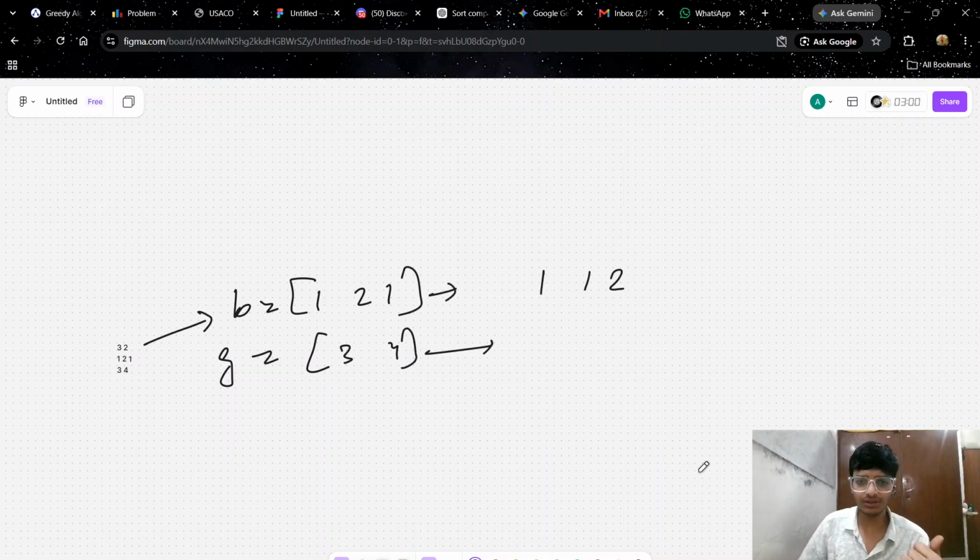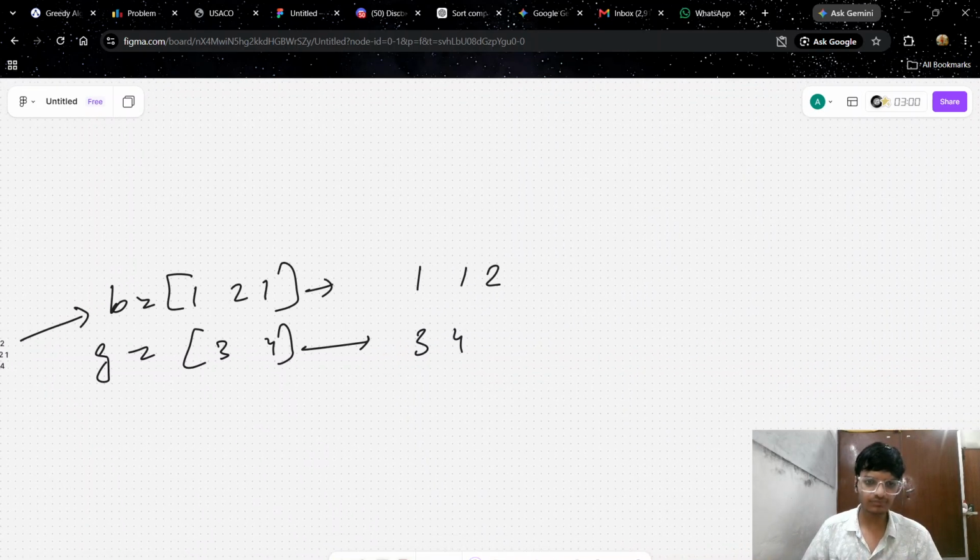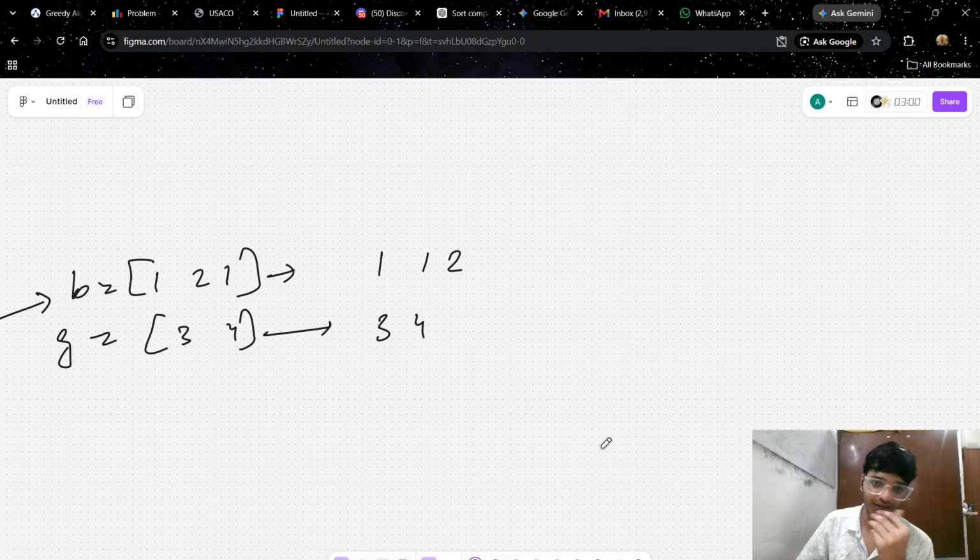I don't have a particular reason for sorting, but I just wanted to get a clear vision. I don't know whether sorting will help or not, but I want a clear vision, so for clear vision I did so. This is array B, this is array G.